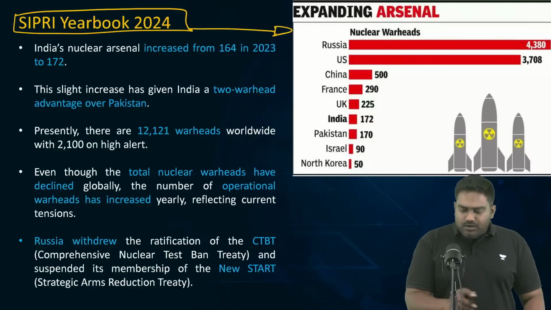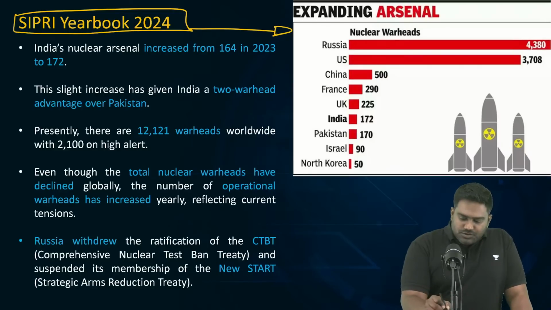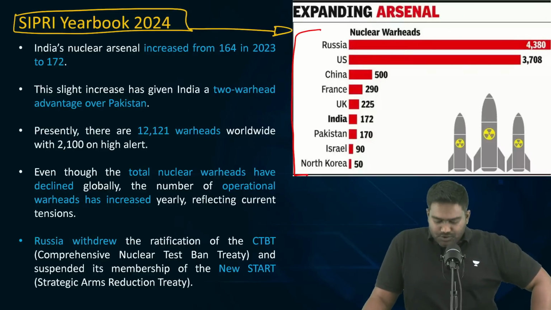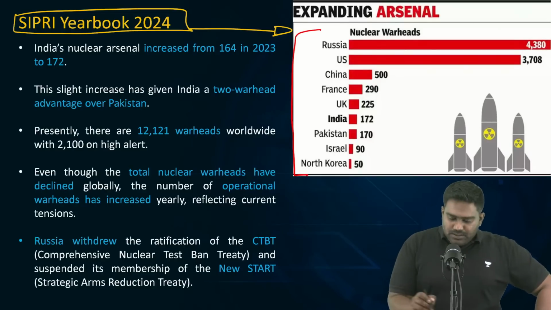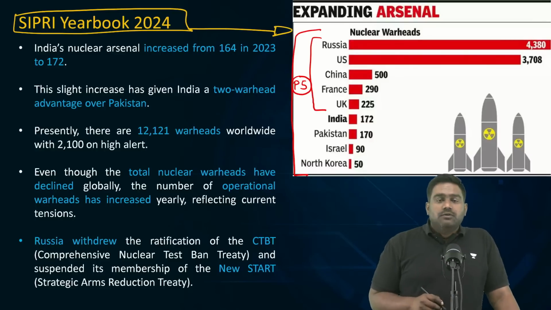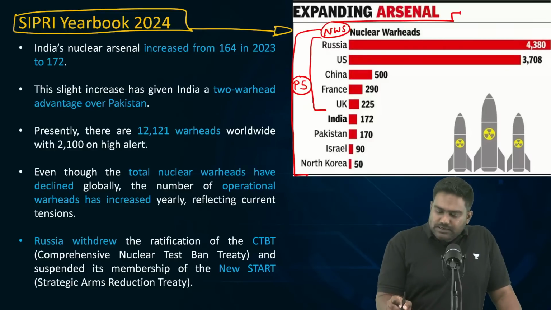Now look at the table or the infographic which is given over here. It has listed all the 9 countries which are believed to possess nuclear weapons. You can see the P5, the 5 permanent members of the UN Security Council, which are officially recognized as nuclear weapon states under the Non-Proliferation Treaty.